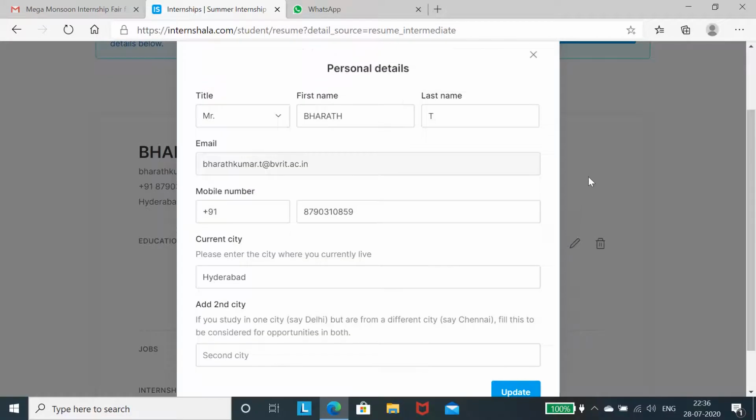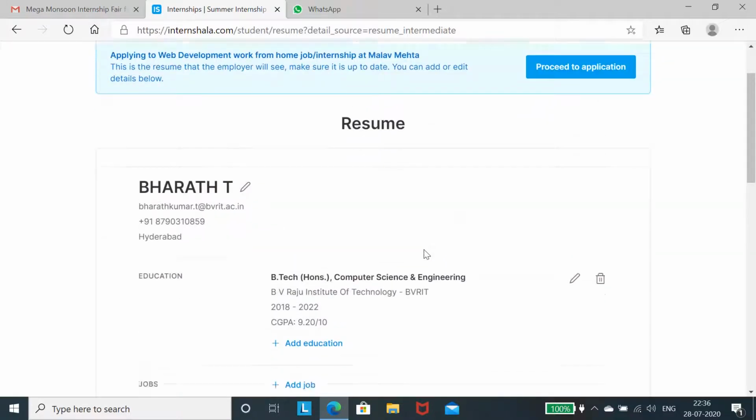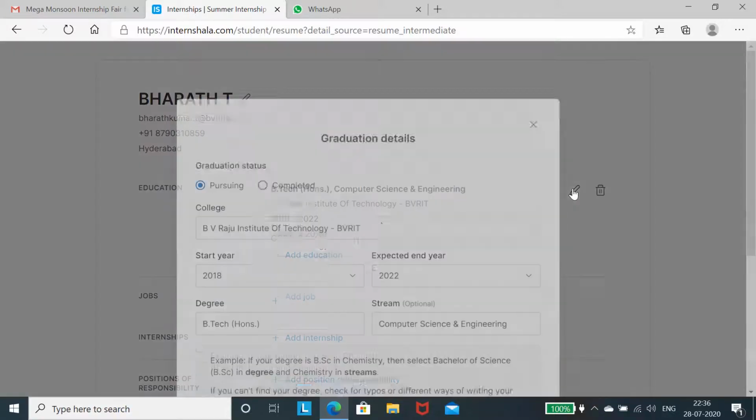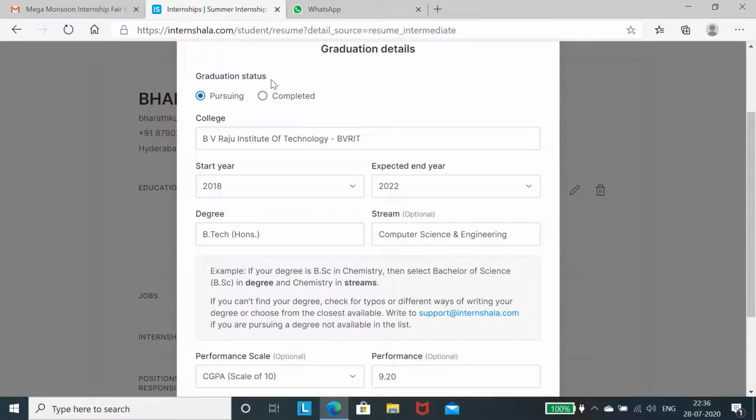I already filled, that's why it is showing the filled information. You have to fill. Those who are applying first, you have to fill. And education also I have filled as a student. The graduation status is asking pursuing or completed. If you are completed, you can click completed. If you are pursuing, you have to select pursuing.